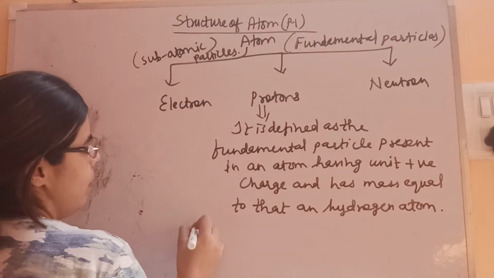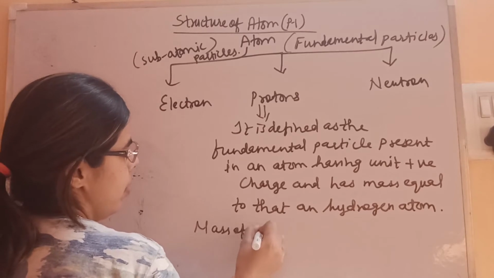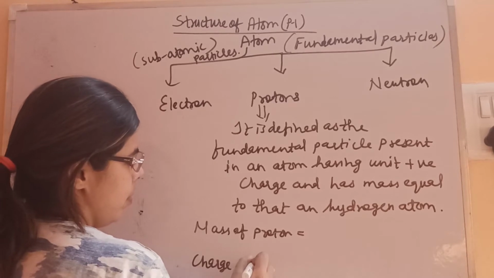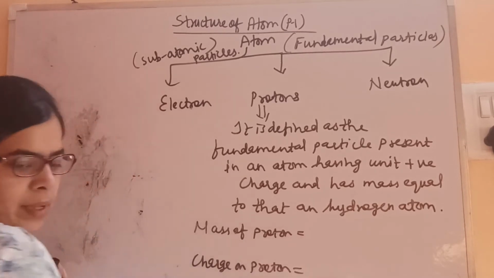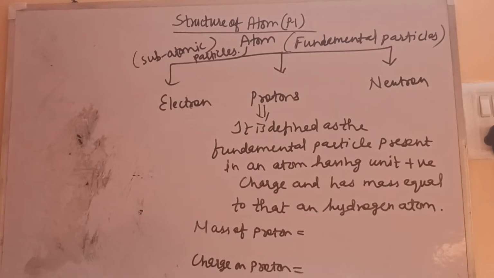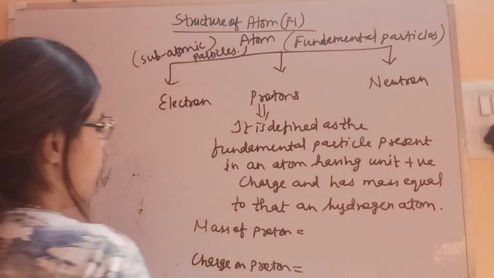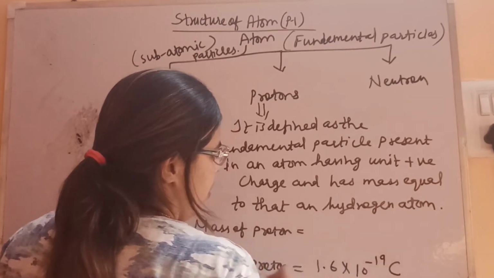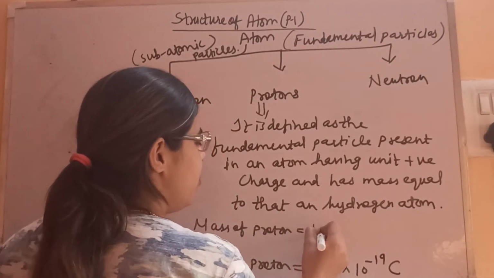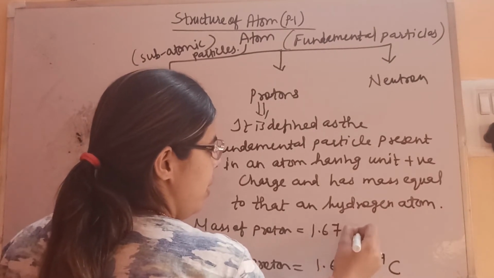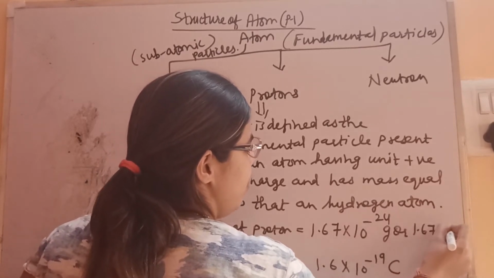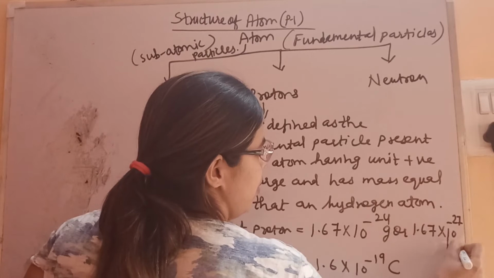Okay, so the mass of proton is equal to, then the charge on proton is equal to. So the charge on proton is the same as that of the electron, but here it is positive, and the mass of proton is 1.67 into 10 to the power minus 24 gram, or in kilogram 1.67 into 10 to the power minus 27 kilogram.